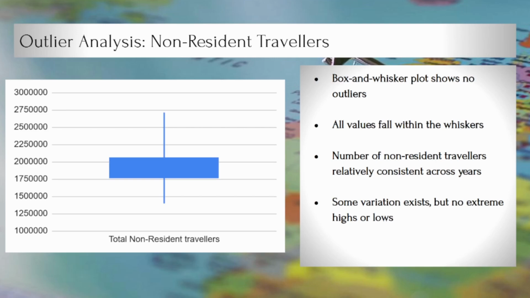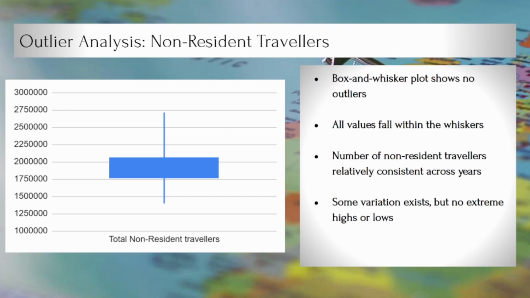Based on the box and whisker plot for total non-resident travelers entering Canada in January, there are no outliers because all values fall within the whiskers. This indicates that the number of non-resident travelers in January remains relatively consistent across the years, with variations but no